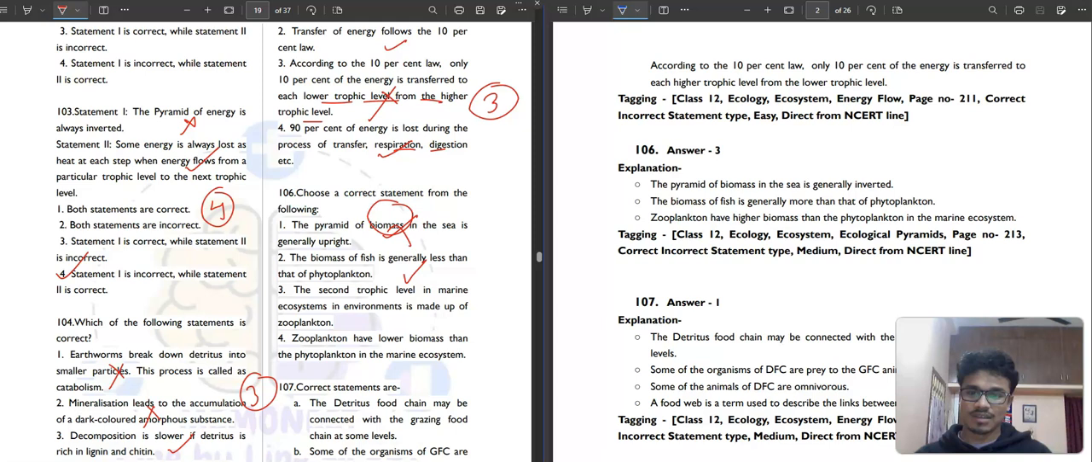Biomass, it is saying. Which of the following is incorrect? The biomass of fish is generally less than that of phytoplankton. No, the biomass of fish is generally more than the phytoplankton. Then the second trophic level in the marine ecosystem is made up of zooplankton. This second trophic level is obviously zooplankton. Then zooplankton have lower biomass than the phytoplankton in the marine system. No, zooplankton have higher biomass than the phytoplankton in the marine system. So this is not correct. The correct statement will be option number 3.